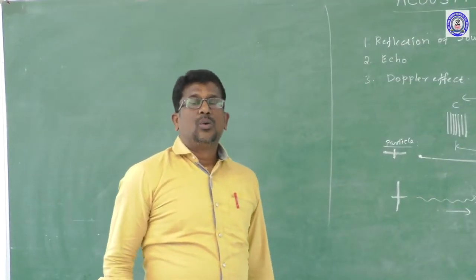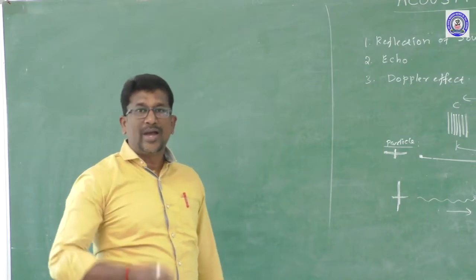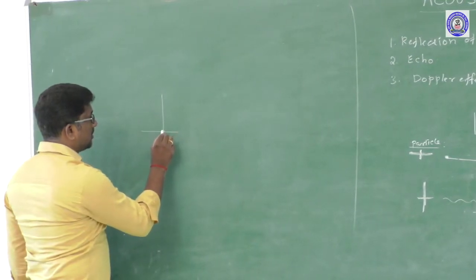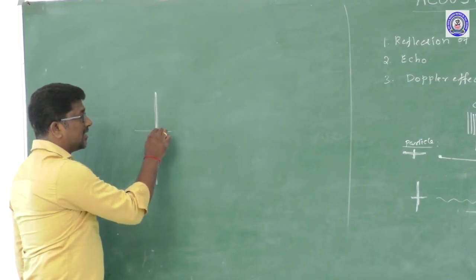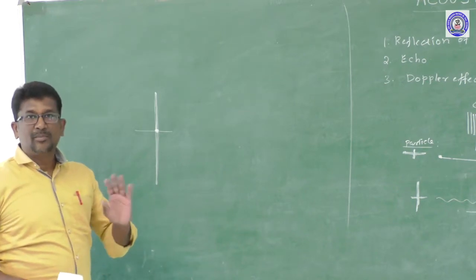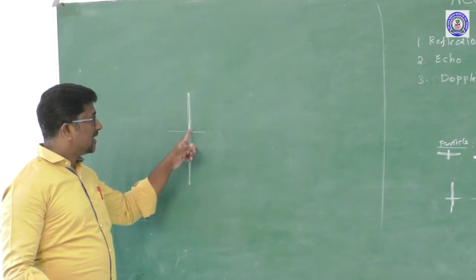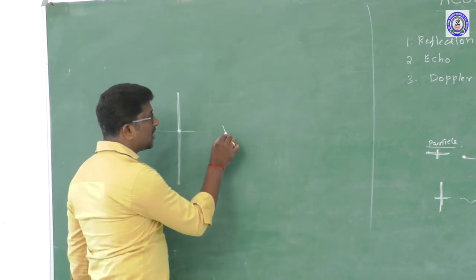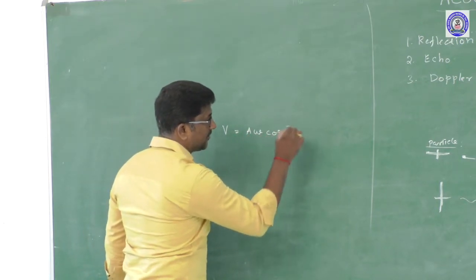Whenever a particle, meaning an atom or molecule present in the body, vibrates from its mean position, the velocity of the particle changes at every instant. The atoms or molecules are nothing but the particles. The velocity of the particle at any instant is given by the formula v = Aω cos ωt.